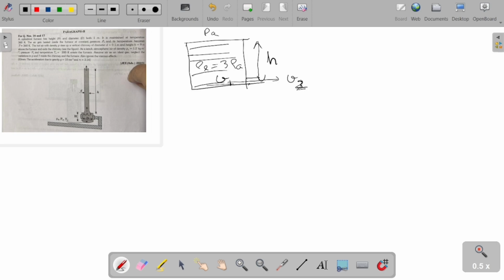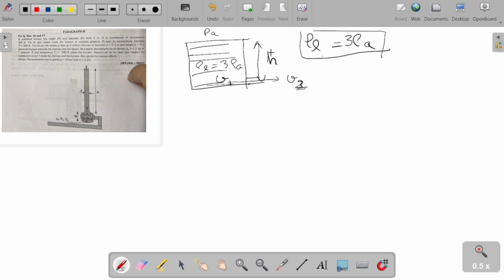Let us consider the case in which there is a liquid filled in a container which has a density 3 times the density of air. So density of liquid, rho of liquid is equal to 3 times density of air. This is the case we are taking.